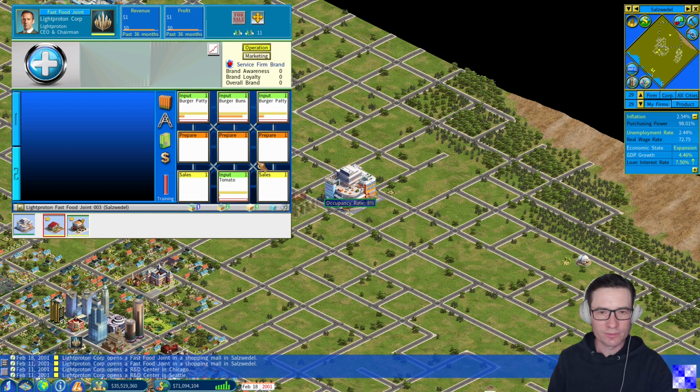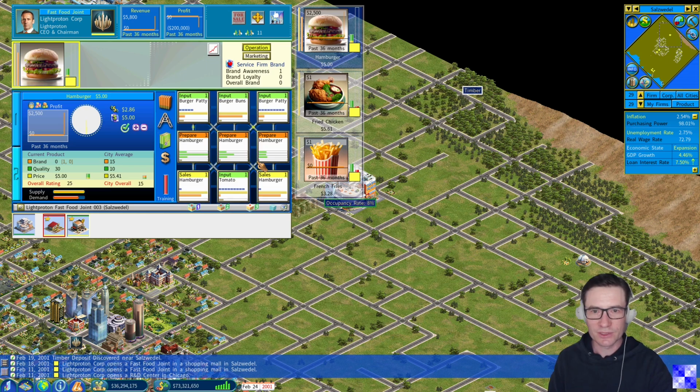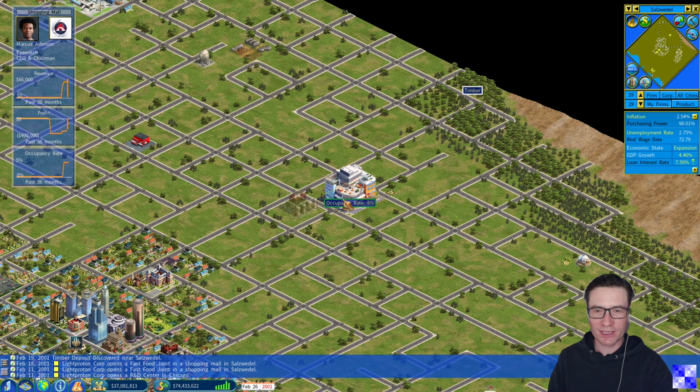Fast food joint. And again, let's see how they prepare the meals and sell it to the customers. Hamburger is already there, fried chicken and french fries coming next. For some of the products, the demand will now grow slower than in the other shopping malls. And the reason for that is that there's a lower customer traffic in this shopping mall.